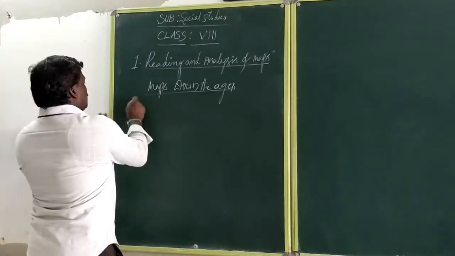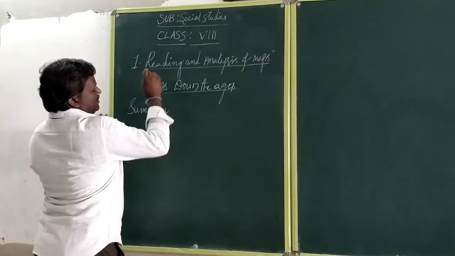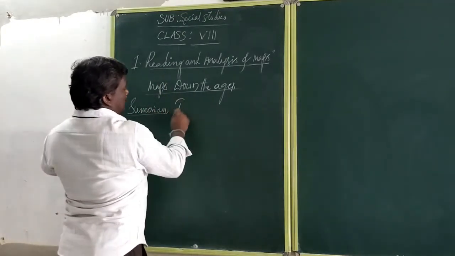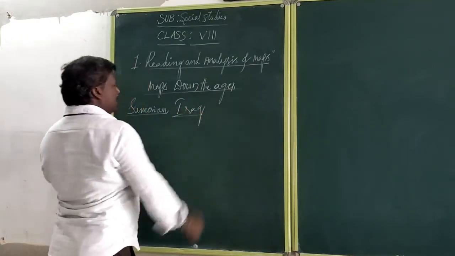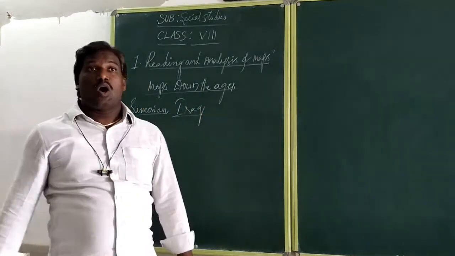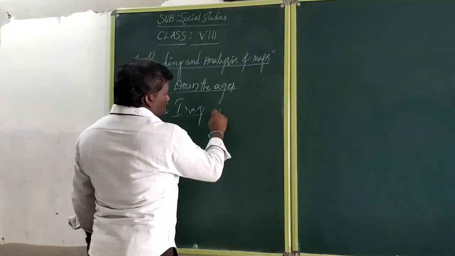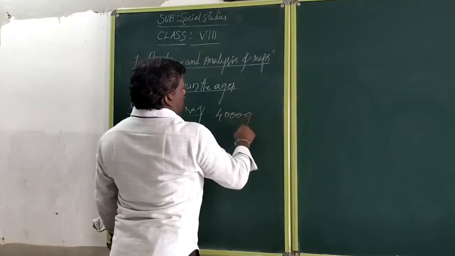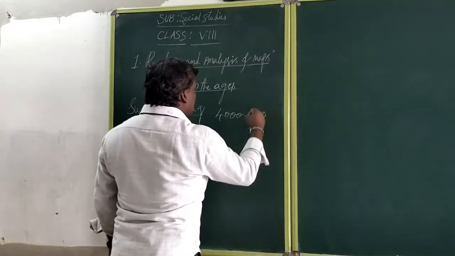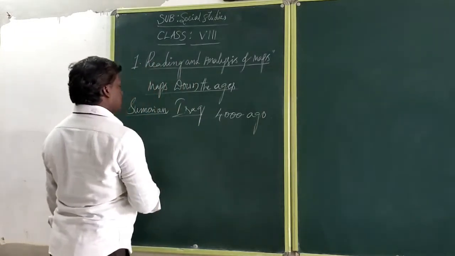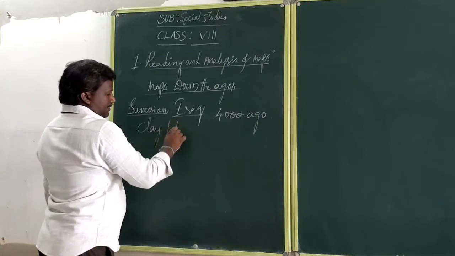The first time we can come to Sumerians. These members prepared the maps on clay tablets 4,000 years ago.